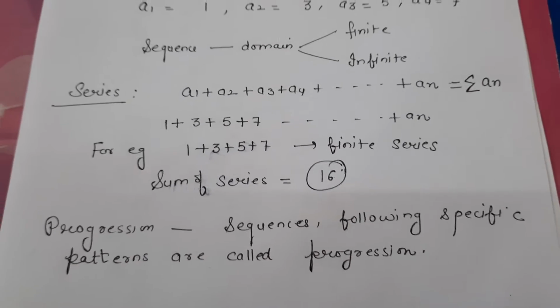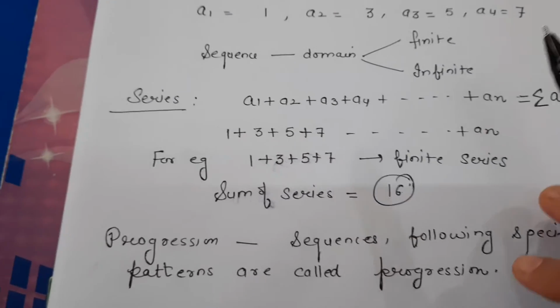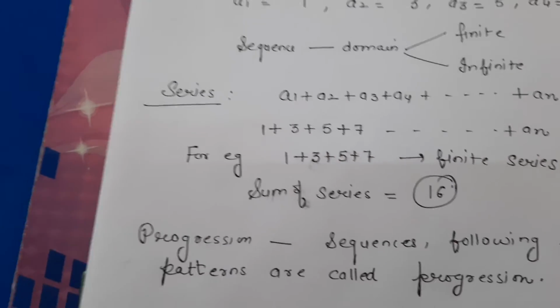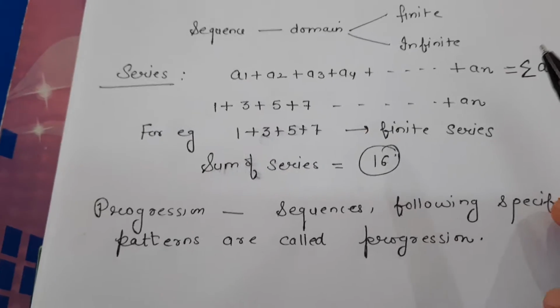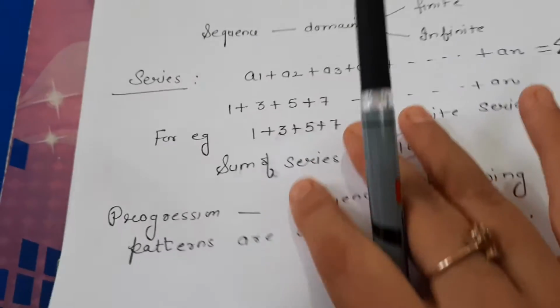Next comes the progression. A sequence following specific patterns is called a progression. Just like you have done in 10th standard, arithmetic progression. In arithmetic progression, you know that the common difference remains the same, or all the terms in an AP follow a common pattern. The pattern is that their common difference will remain the same.